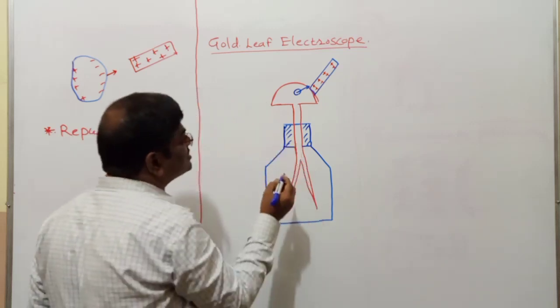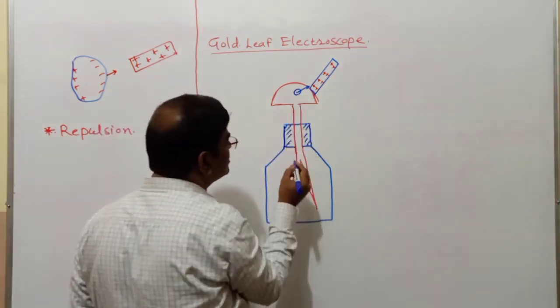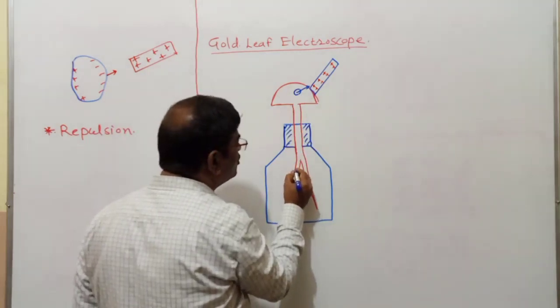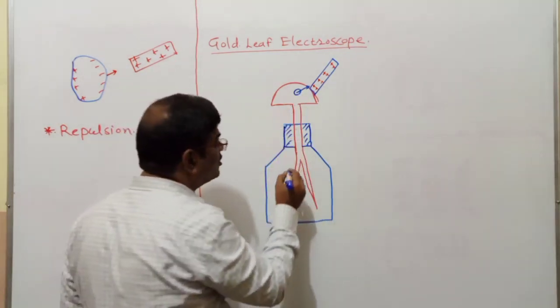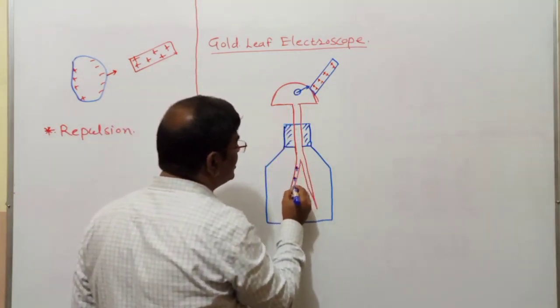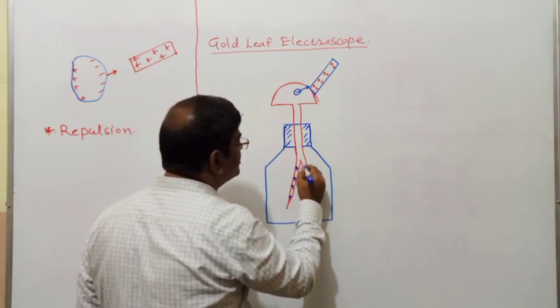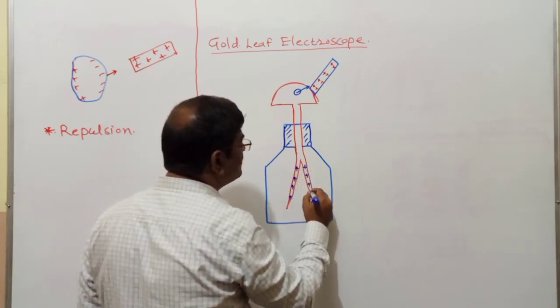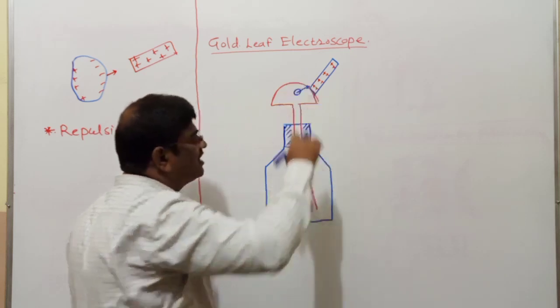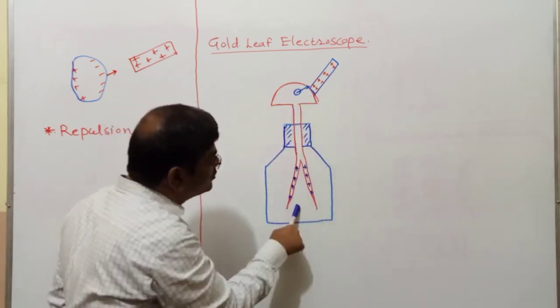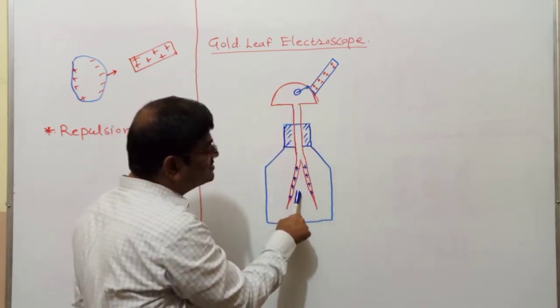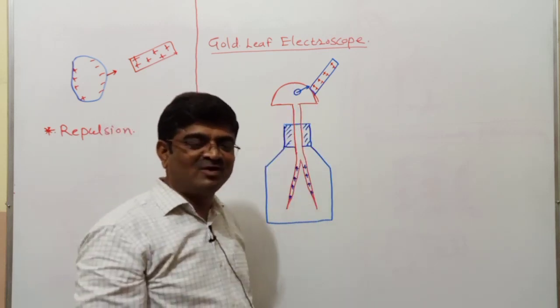And those positive charges which are coming over there because of transfer of electron, I would see getting accumulated to the place which is farther from the glass rod. Farther place is this one. So what would happen?